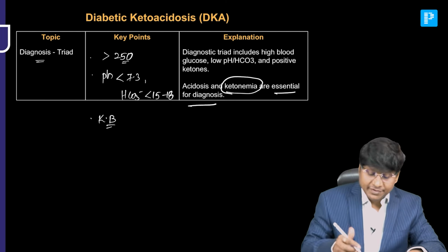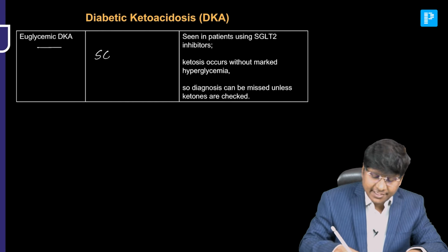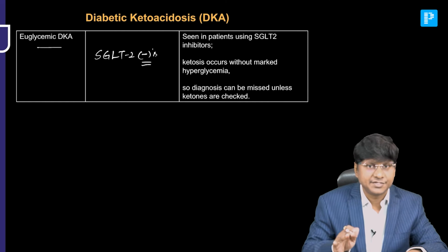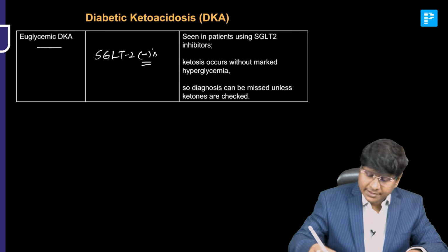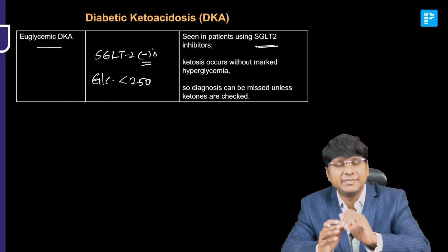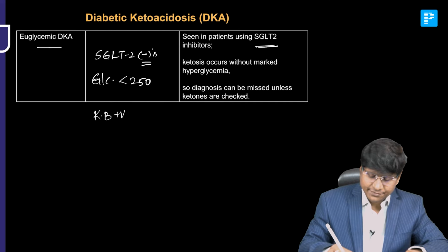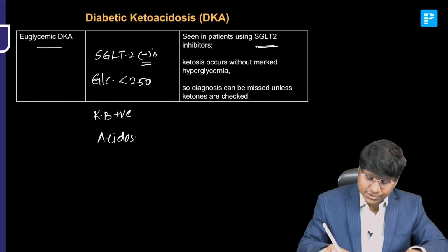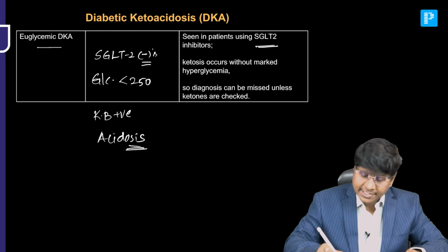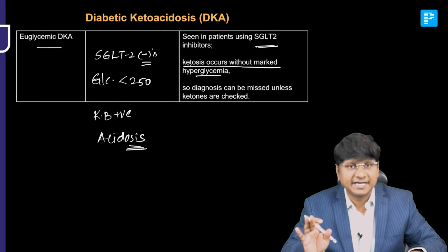And this we were discussing about euglycemic diabetic ketoacidosis. This is seen with the SGLT2 inhibitors. So, in this scenario, the glucose levels will be within the normal limit, in the sense that the glucose levels will not be in the usual DKA range; they will be less than 250 milligrams per deciliter. But the ketone bodies are positive, and there will also be acidosis. So, ketosis occurs without marked hyperglycemia. That is what is called euglycemic diabetic ketoacidosis.